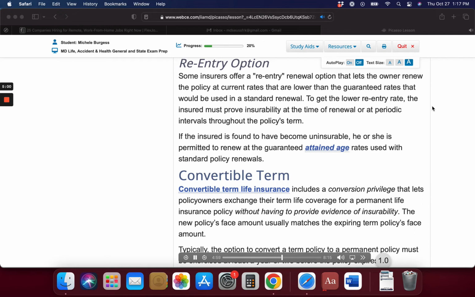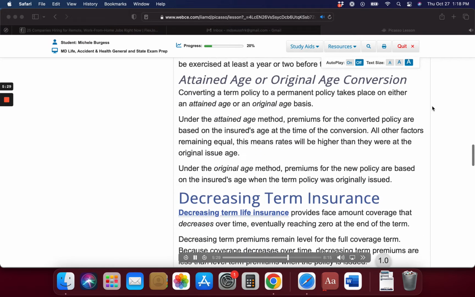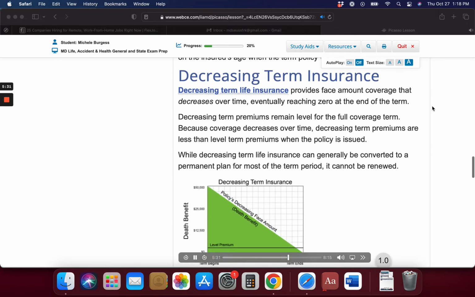Attained age or original age conversion. Converting a term policy to a permanent policy takes place on either an attained age or an original age basis. Under the attained age method, premiums for the converted policy are based on the insured's age at the time of the conversion. All other factors remaining equal, this means rates will be higher than they were at the original issue age. Under the original age method, premiums for the new policy are based on the insured's age when the term policy was originally issued.